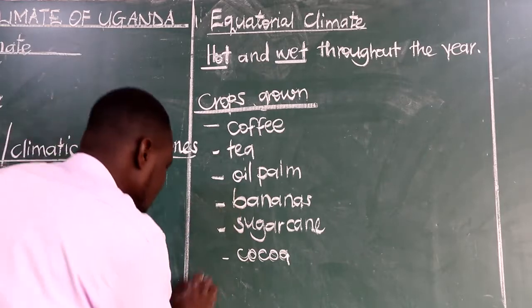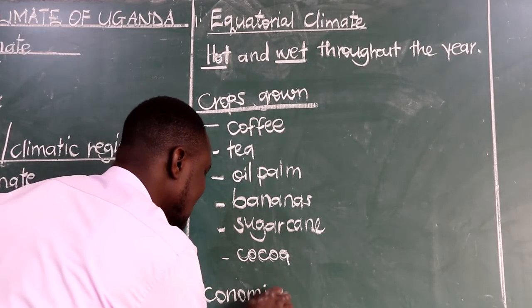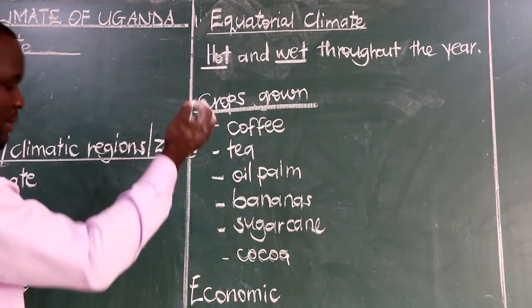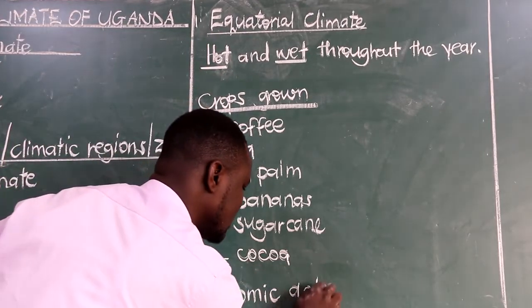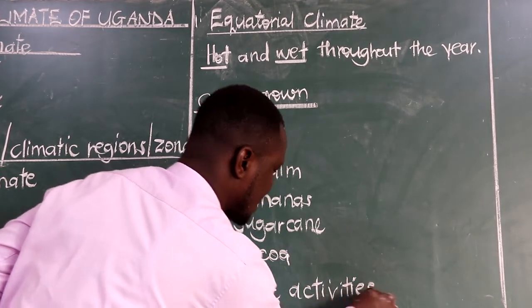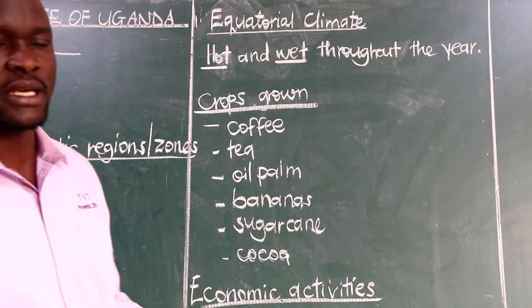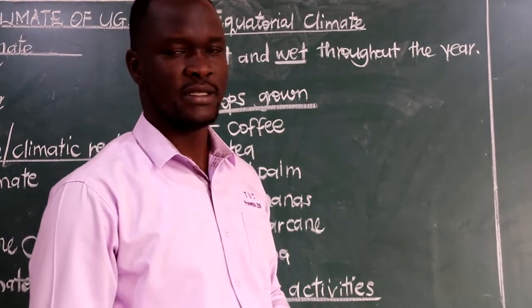The other thing is, which economic activities can be done in this type of climate? Economic activities. I know very well that we defined economic activities in the lower classes 3 and 4.